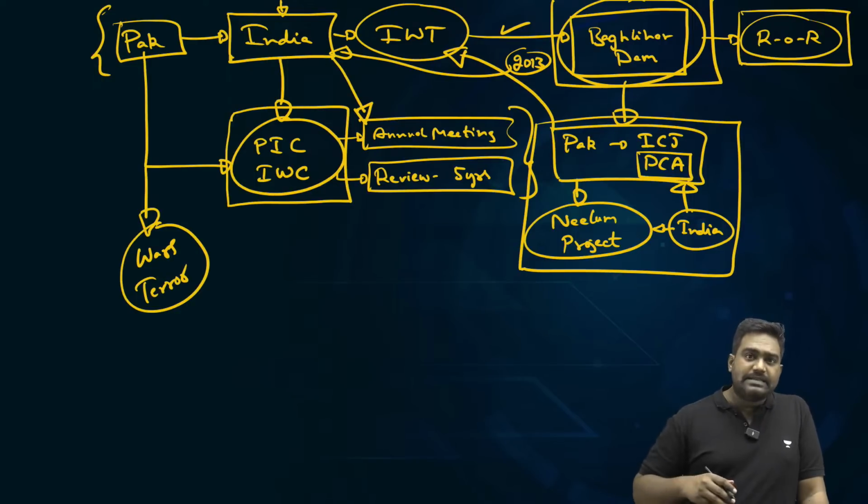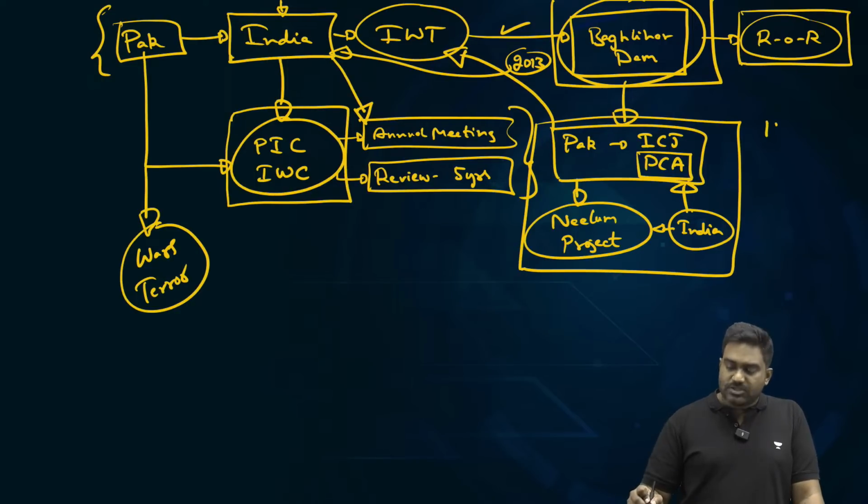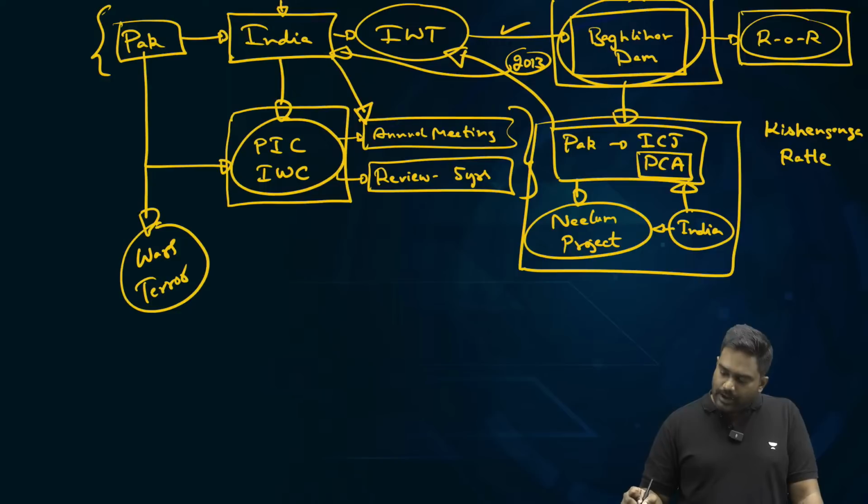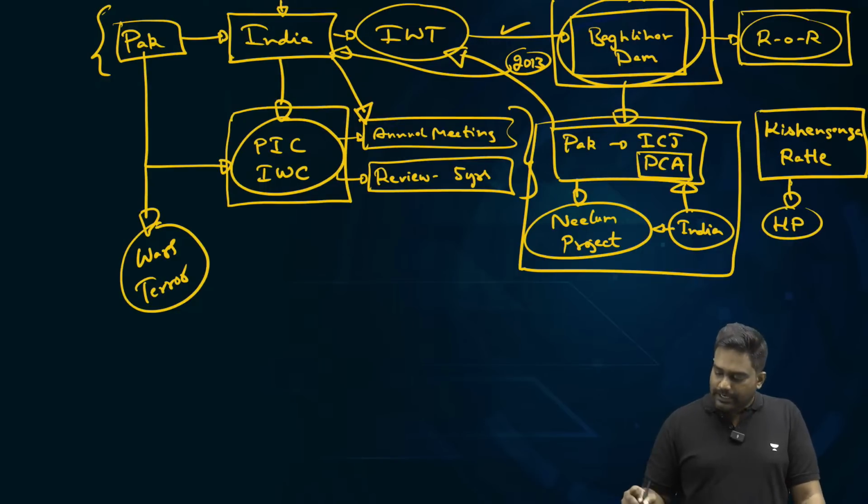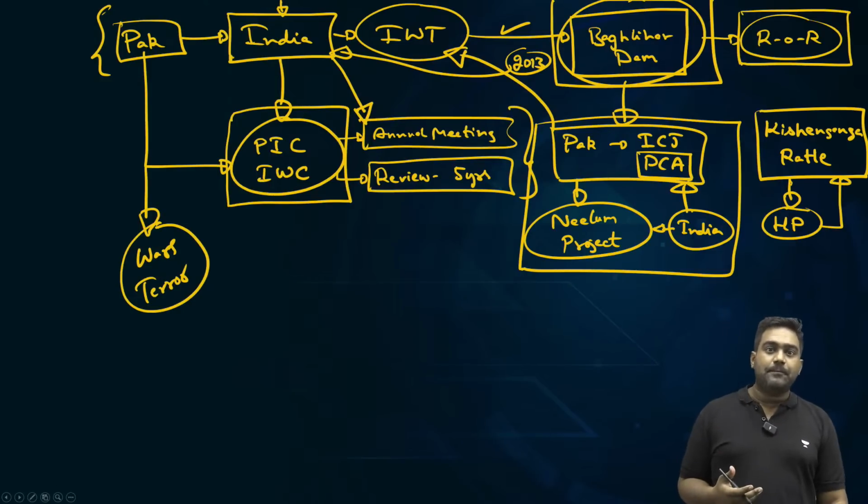Now, Pakistan has continued this behavior. It has objected to the Kishan Ganga project and even the Ratle hydropower project. These are major hydro projects pursued by India in Jammu and Kashmir. It will bring electricity, it will solve the developmental and economic problems of J&K. It's essential for development in the region.